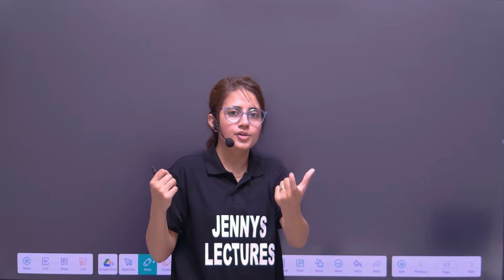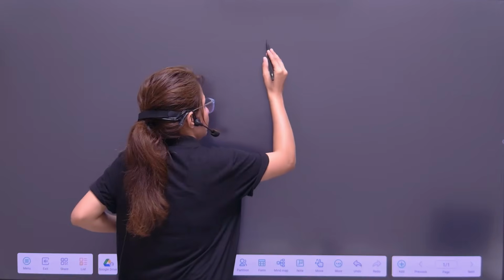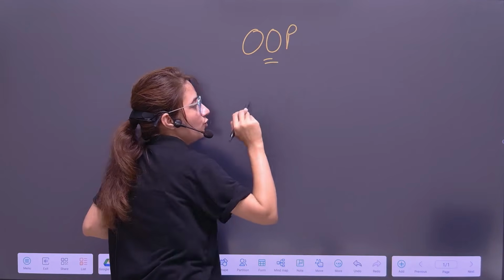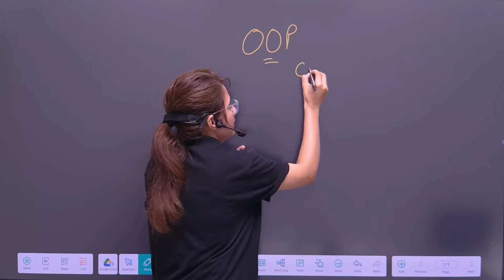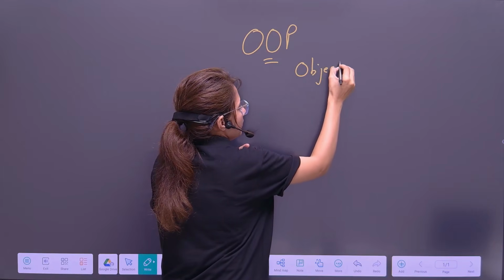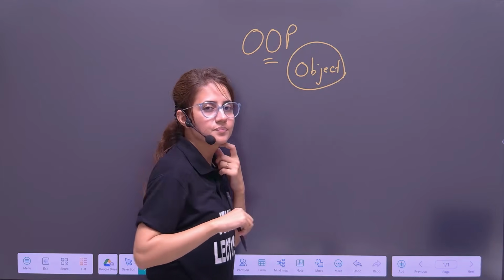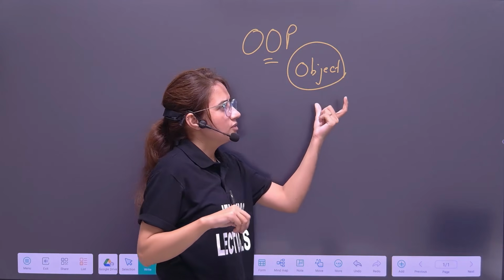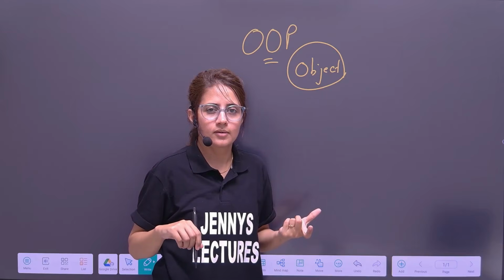But in object oriented programming, as the name suggests, everything revolves around objects. Object is the main thing. But what is this object? An object is nothing but a real world entity.